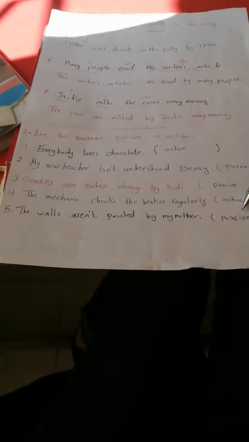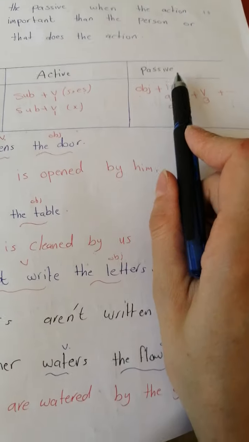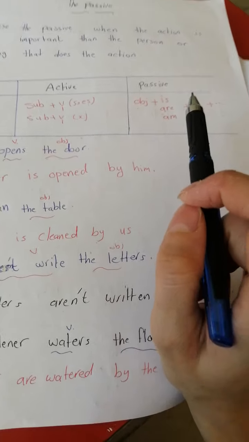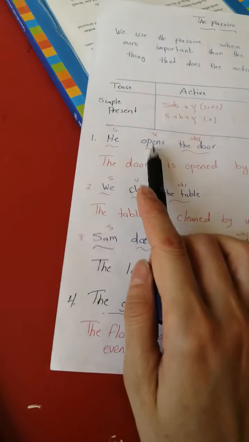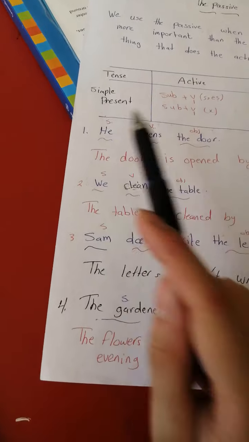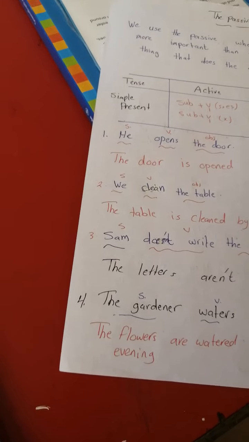So the most important thing is to know the rules of the passive: the object, is, are or am, plus verb 3, and how to classify the sentence, how to identify the subject, verb and object.